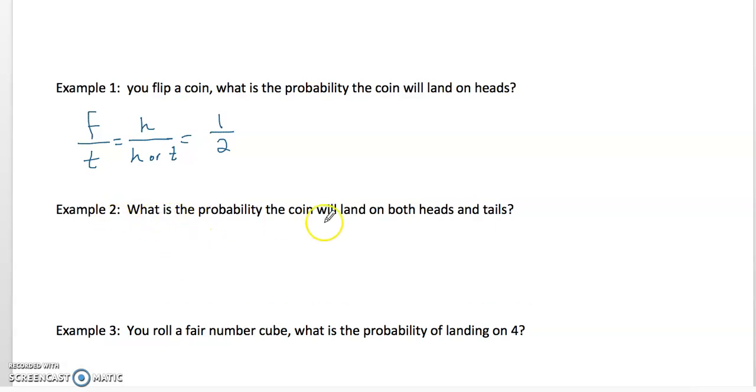For example 2, what's the probability the coin will land on both heads and tails? Well, that's going to have a probability of 0. That cannot happen because if you think about it, when you flip a coin, it's going to land on heads or it's going to land on tails. It can't land on both. That's an impossibility.